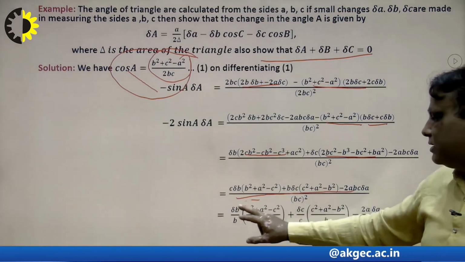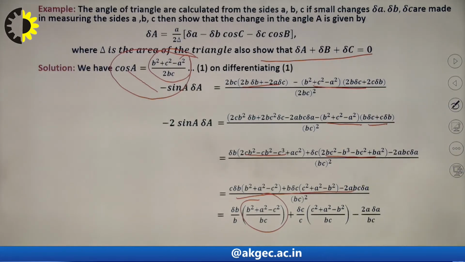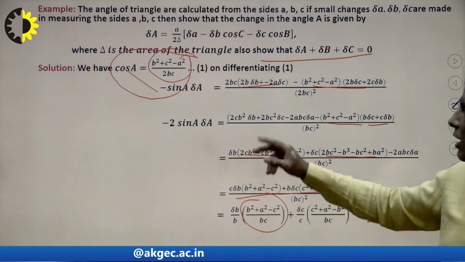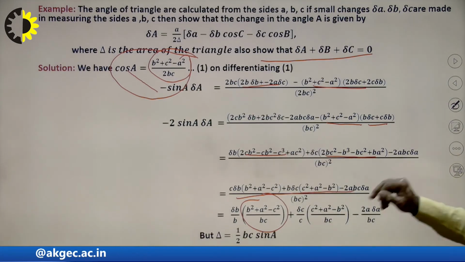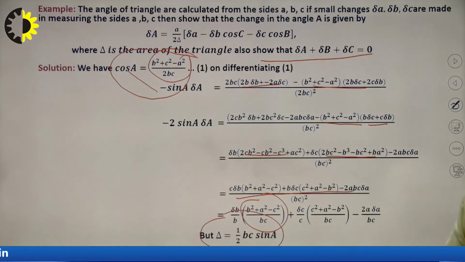So the result will be this, right: b square minus a square plus c square upon bc, and a square plus b square dc is equal to this, and this will be equal to, I write here in this way. So what will be the result here? We know the formula that area of triangle is equal to 1 upon 2 bc into sine A.